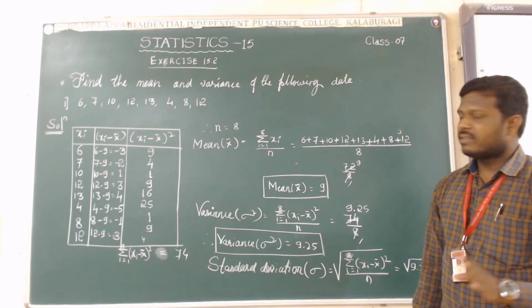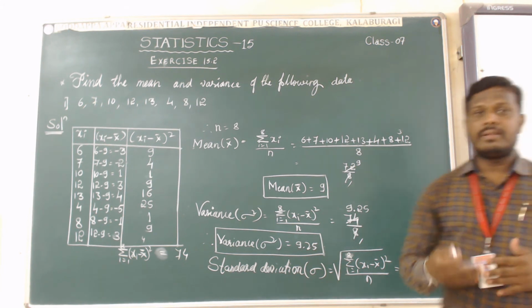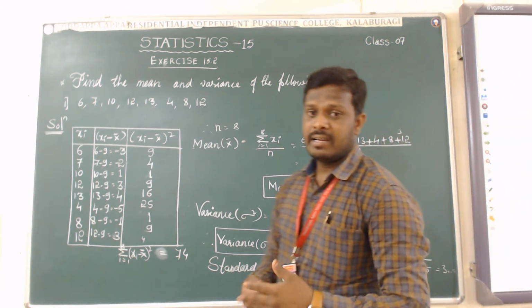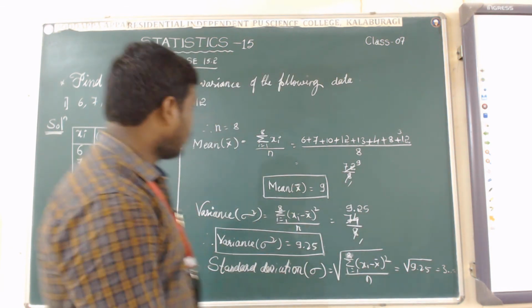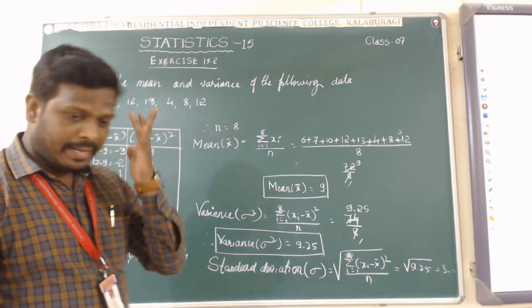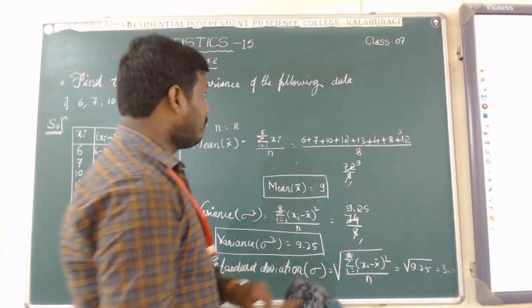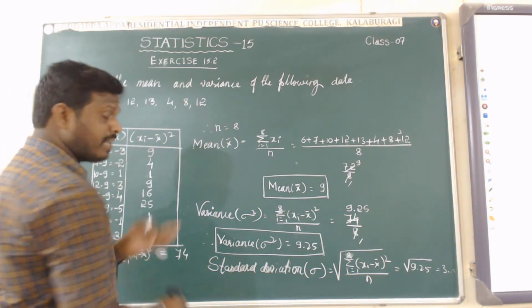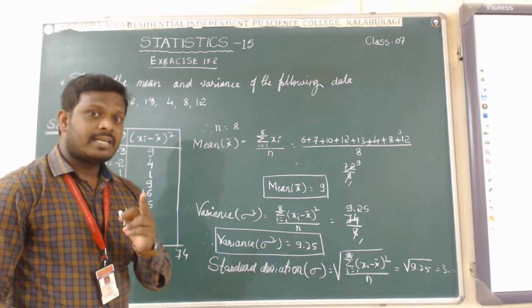It is a very simple problem. Now I will explain how to find the mean, variance and standard deviation if the given data are in the form of a discrete frequency distribution.